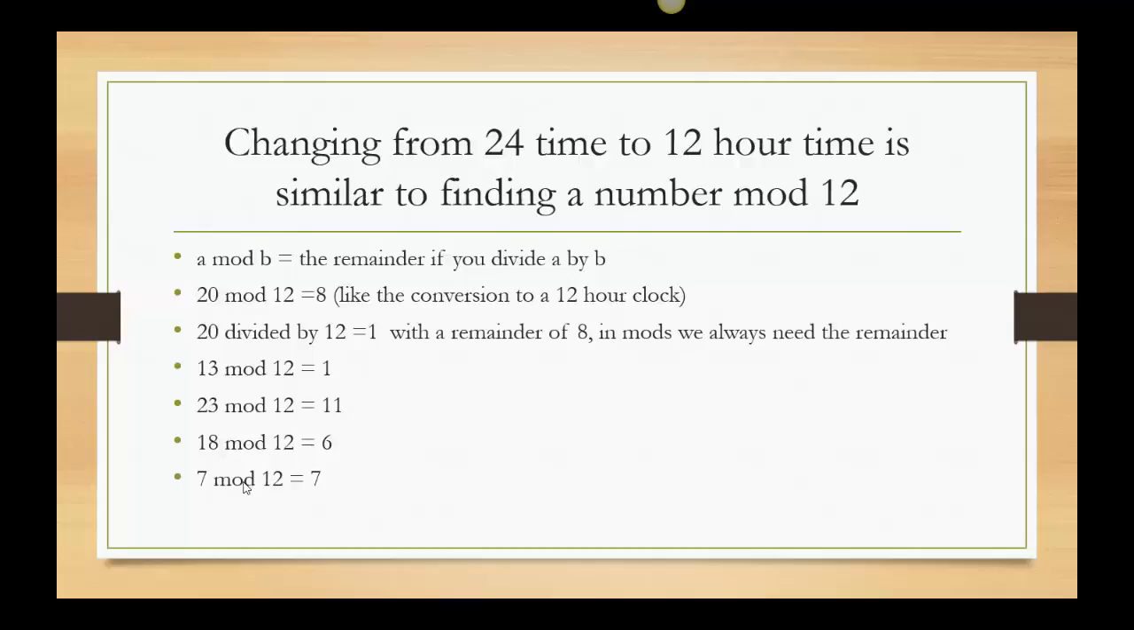20 mod 12 is 8. Remember how we talked about 2000 hours? What time would it be? It would be 8 p.m. It's not because I divided 20 by 12, right? That's not where the 8 came from. 12 goes into 20 one time, but it's the remainder. If I did 20 divided by 12, I would get 1, but I would have a remainder of 8. And when I'm doing mods, the only thing I care about is the remainder.